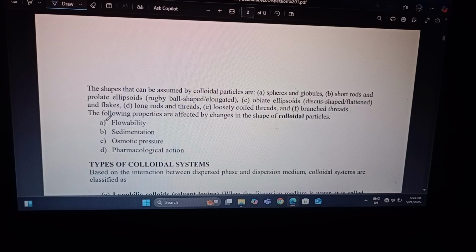The shapes that can be assumed by colloidal particles are spheres, globules, short rods, prolate ellipsoids, roughly ball-shaped, elongated, oblate ellipsoids, discus-shaped, flattened, long rods, threads, loosely coiled threads, and branched threads. The following properties are affected by change in shape of colloidal particles: flowability, sedimentation, osmotic pressure, and pharmacological actions.